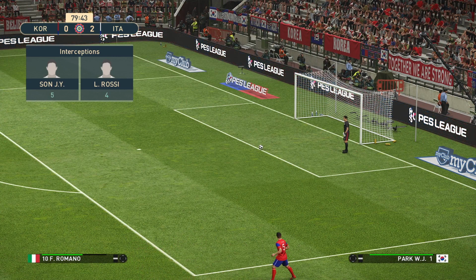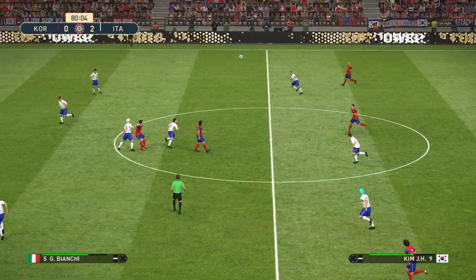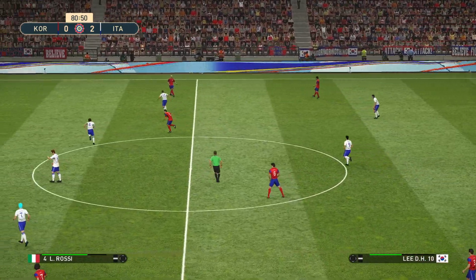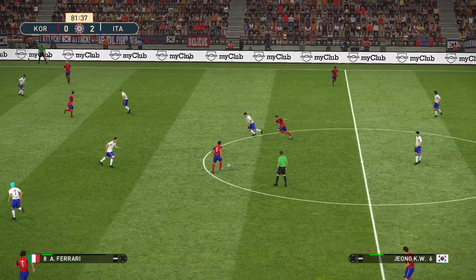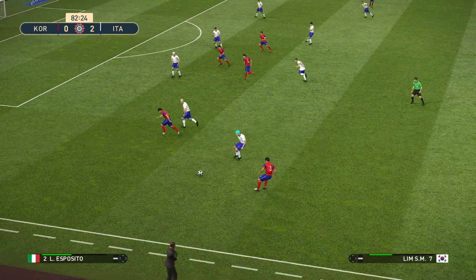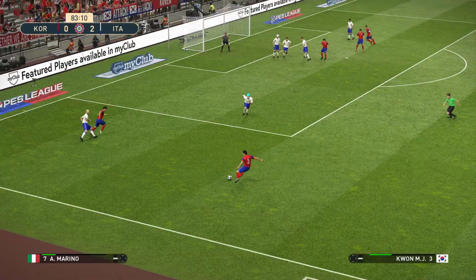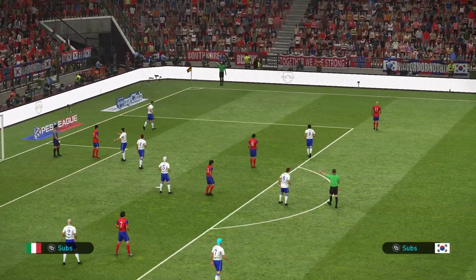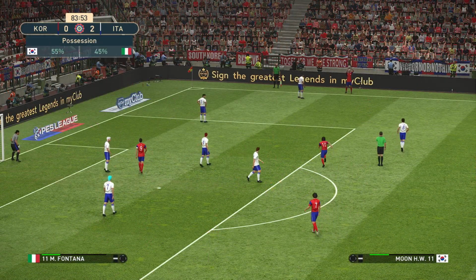And South Korea have a goal kick, and they have just over 10 minutes to try and get 2 goals and snatch a draw from this, but it's not looking likely. Well, when South Korea beat India a few weeks back, they were down 1-0 and scored 2 late goals, so they are capable of getting some late goals and getting results from them, but right now it's not looking like, well, I was going to say it doesn't look like they'll score, and once more they failed to create a chance.